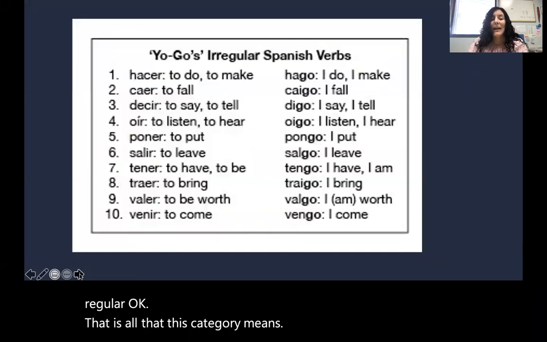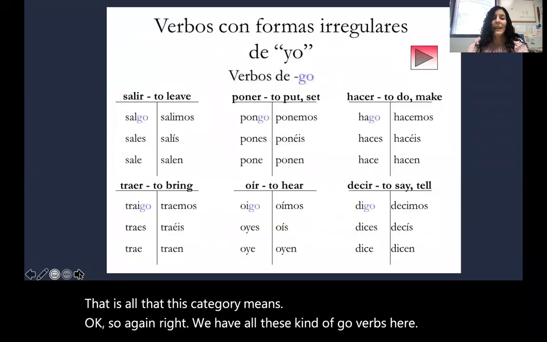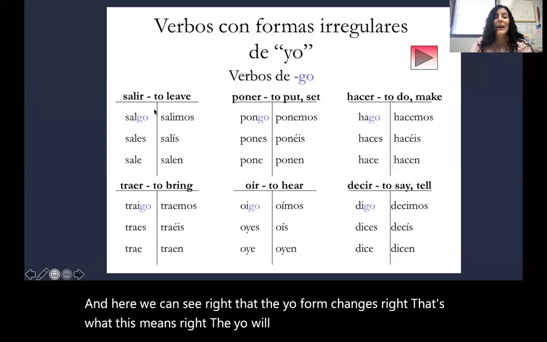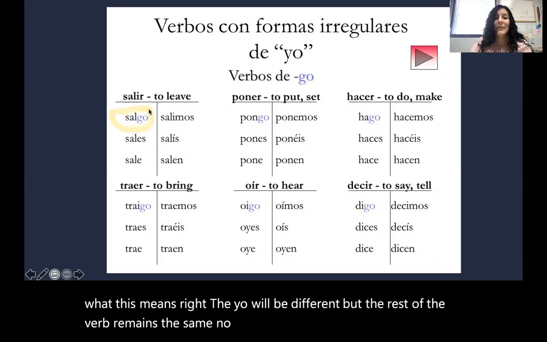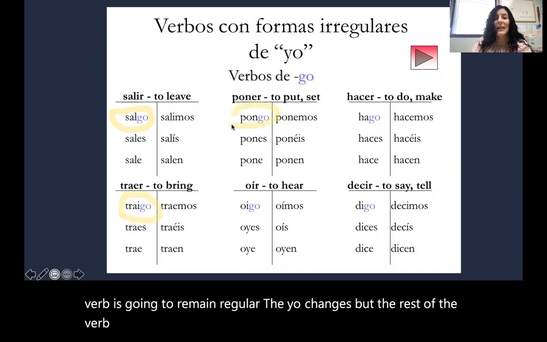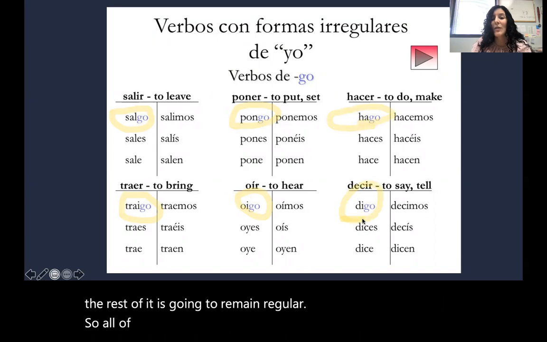Okay, so again, we have all these go verbs here. And here we can see that the yo form changes. That's what this means. The yo will be different, but the rest of the verb is going to remain regular. So for all of these verbs, the yo will be different, but the rest of the verb will remain regular.